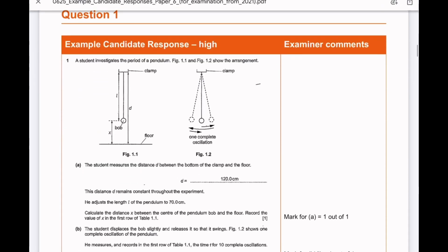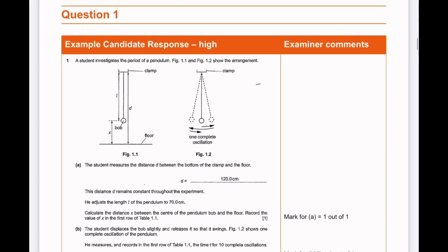So we're starting off with question 1. We have 4 different questions, and in each question we're going to go through the candidate example response for high only, so that you actually know what you need to do. If you want to go through the medium and the low as well, I will be providing them. You can pause the video and have a look at it. However, I don't think it's necessary to go through those because you just need to know what's going on with the high responses, because that's exactly what you need to follow.